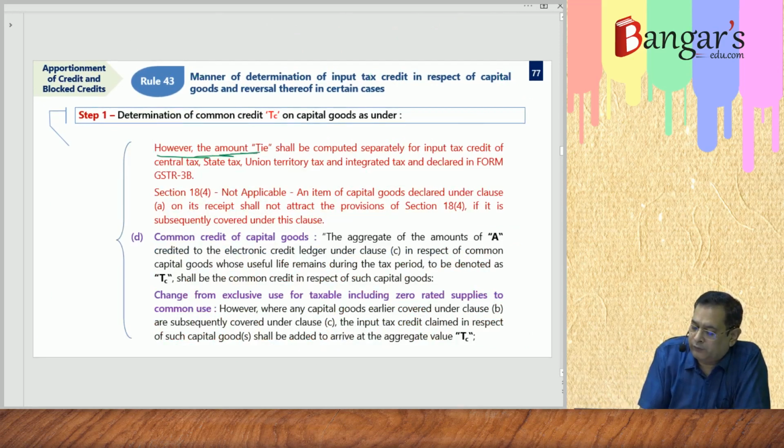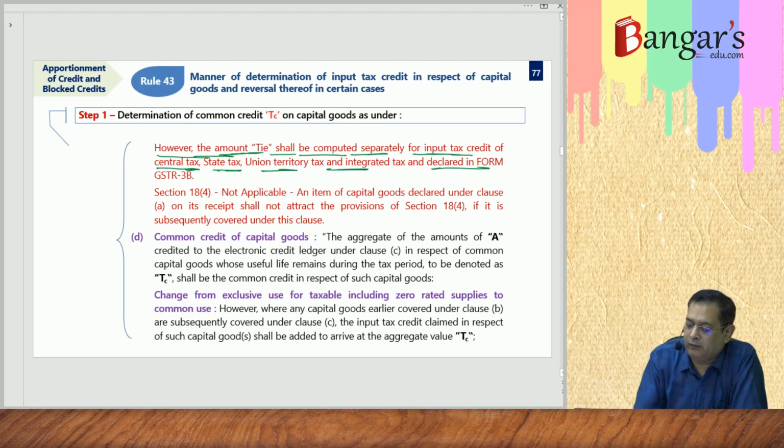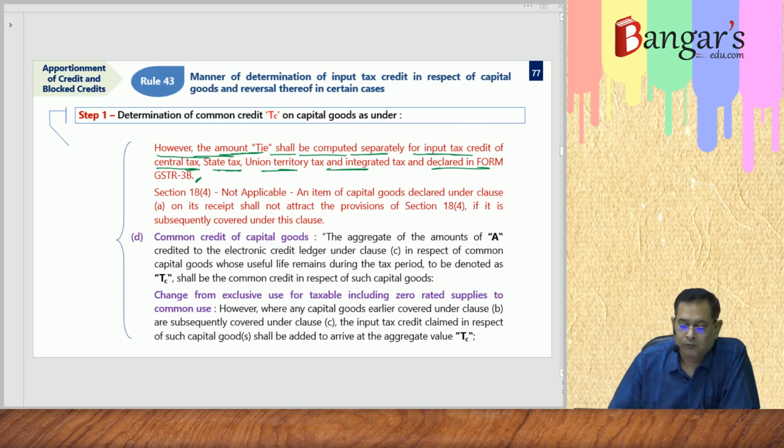However, the amount of TIE, that is the ineligible credit, shall be computed separately for input tax credit of central tax, state tax, union territory tax, integrated tax. And the same will be declared in Form GSTR 3B. So you have to pay separately, determine that this is a CGST element, this is a SGST or UTGST element, or this is the IGST element of the reversal amount, which will be added to your output tax liability, and it will be declared in form GSTR 3B.